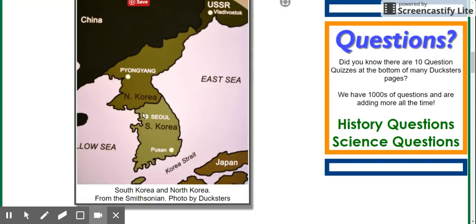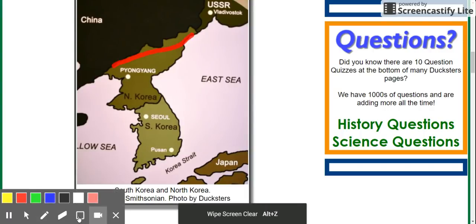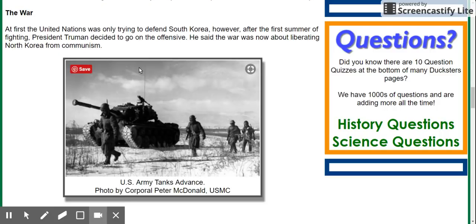past this line, the 38th parallel, and to the southern border of China, at which point China, realizing that the United States is on its southern border, goes, oh, heck no, right? And they start pushing back this way, and eventually it kind of settles really where it started. Like I said, not a whole lot of territory changing hands during the Korean War. So North Korea pushes, U.S. and South Korea push back, China pushes back, and we ended up right back here at this line. Right? That's just kind of how it goes.